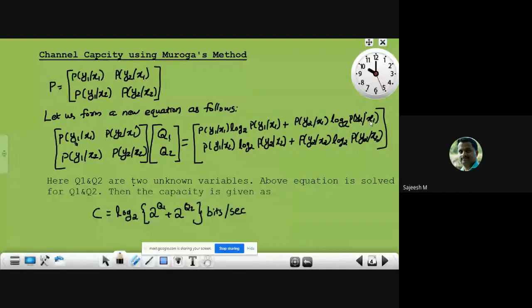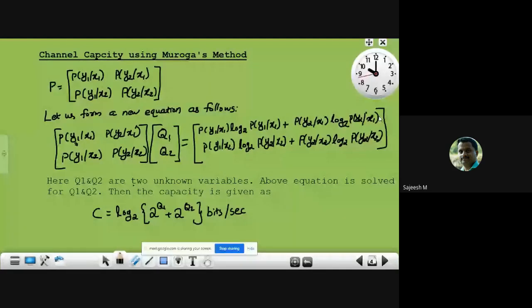If there is a third element P of y3 given x1, then we write plus P of y3 given x1 log to the base 2 P of y3 given x1, like that.